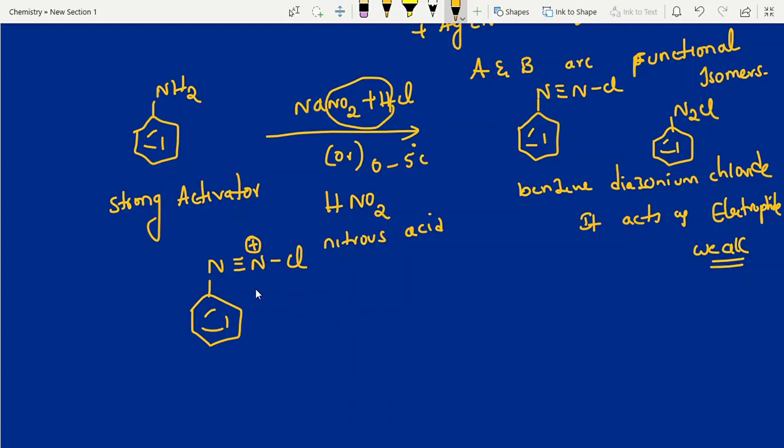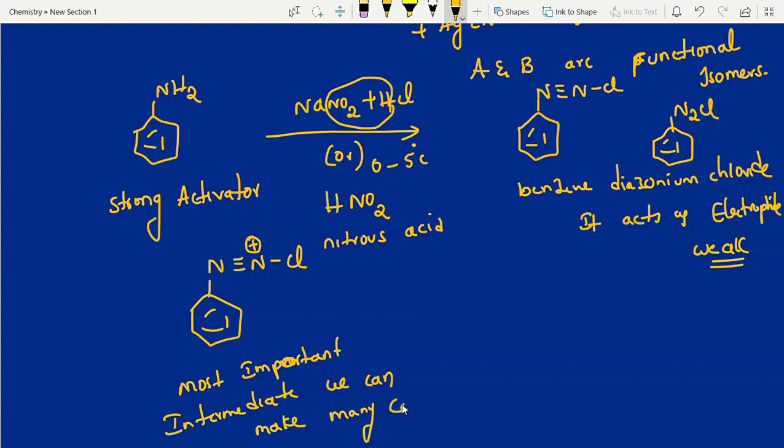Now this benzene diazonium chloride is the most important intermediate. We can synthesize many compounds with this. Okay, now that's all. So now you can write this one directly.